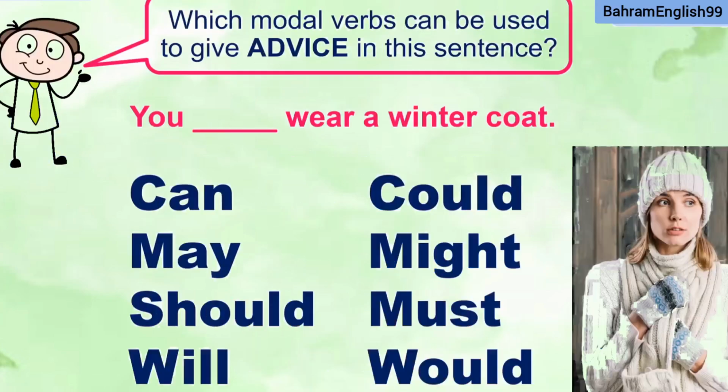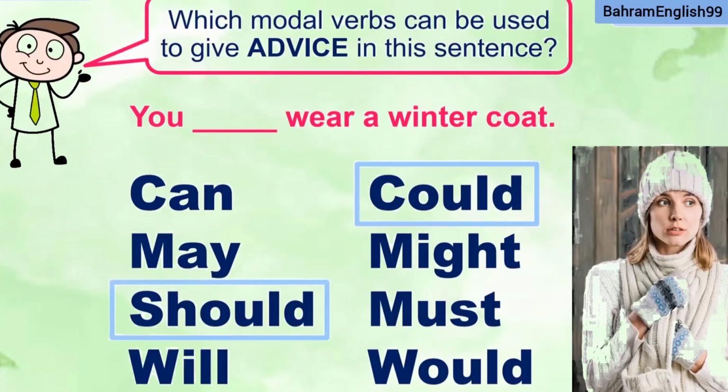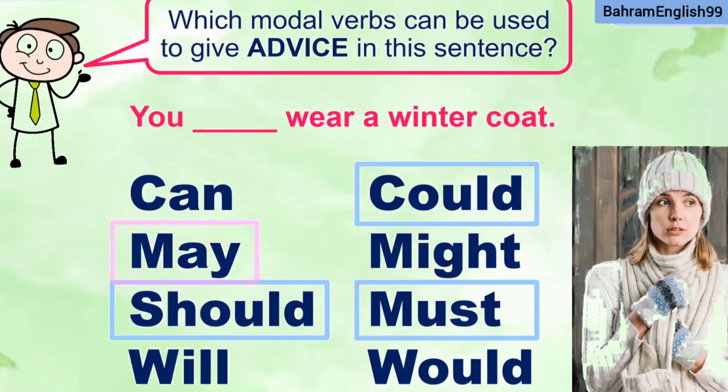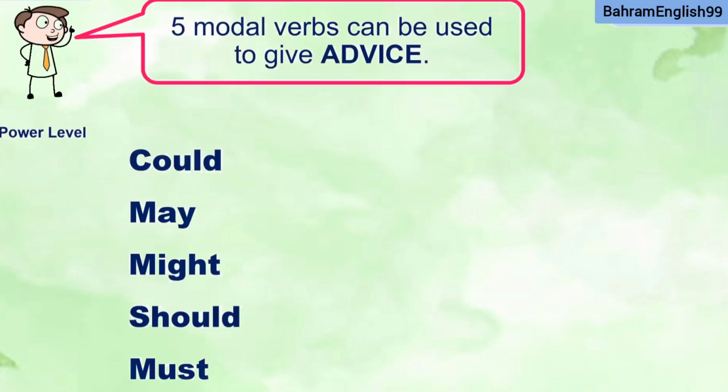Which modal verbs can be used to give advice in this sentence? So she looks very cold. So you wear a winter coat. What would you say? You could wear a winter coat. You should wear a winter coat. You must wear a winter coat. And you may wear a winter coat is a little strange, but I will explain later. And also might, but this one is also a little strange. Let's go. So 5 modal verbs can be used to give advice.